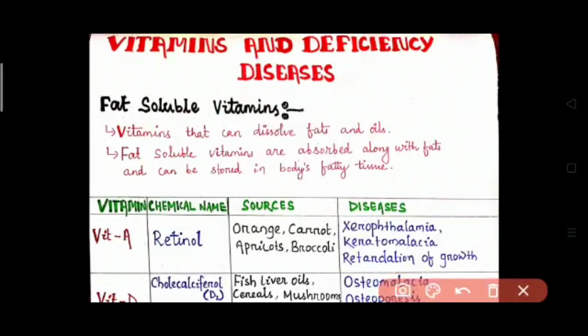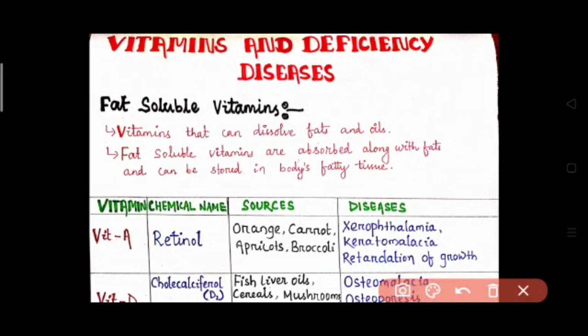Before going to vitamins and deficiency diseases, we have to know what vitamins are. Vitamins are a group of organic compounds that are essential for normal growth and nutrition. These are required in small quantities in the diet because they cannot be synthesized by the body. The vitamins are divided into two types, that is the fat soluble vitamins and water soluble vitamins.